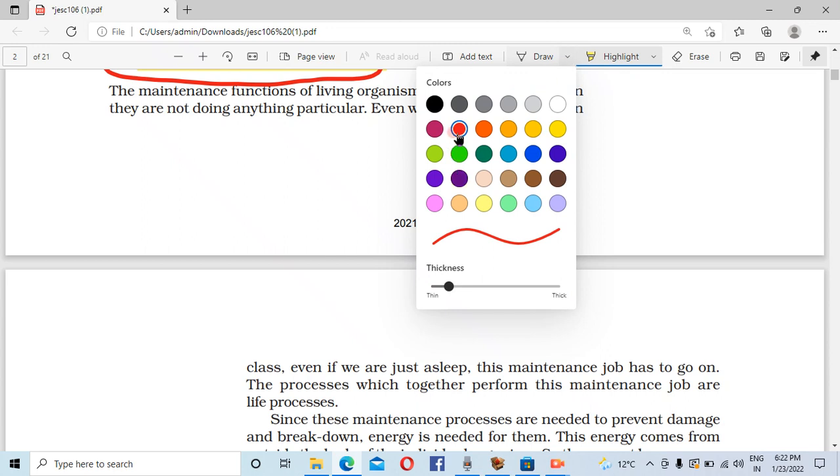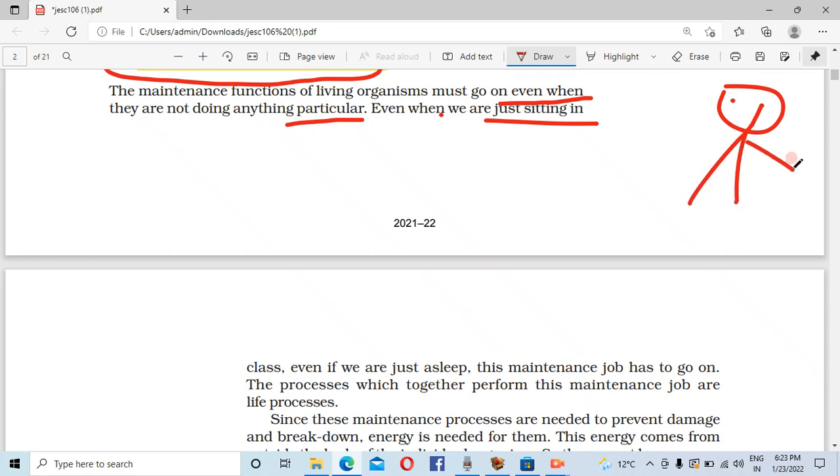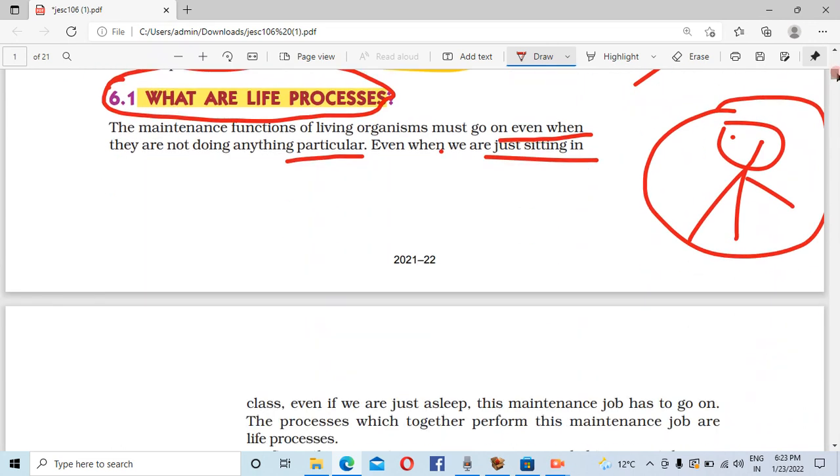What are life processes? The maintenance functions of living organisms must go on even when they are not doing anything particular. तो चलता ही है ना, वो जो सिस्टम है वो तो चलेगा। इवन व्हेन वी आर जस्ट सिटिंग, ऐसा तो नहीं है कि अगर हम उठ गए तो सिस्टम रुक गया, या फिर हम सो रहे हैं तब सिस्टम रुक गया, या फिर हम खा रहे हैं तब सिस्टम रुक गया. The system still continues. If we are eating, if we are bathing, if we are doing something else, the system is a continuous process.